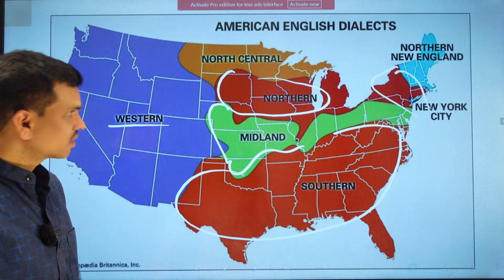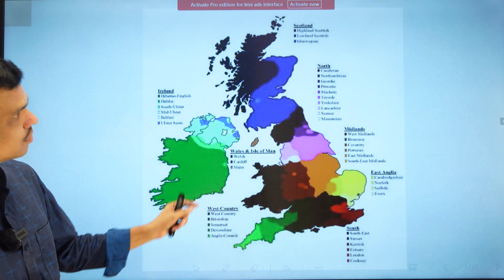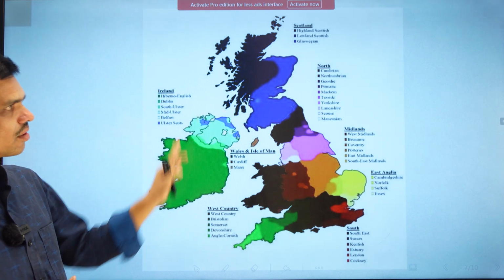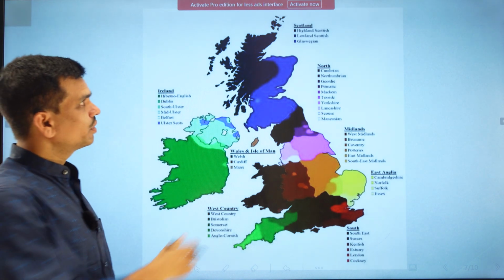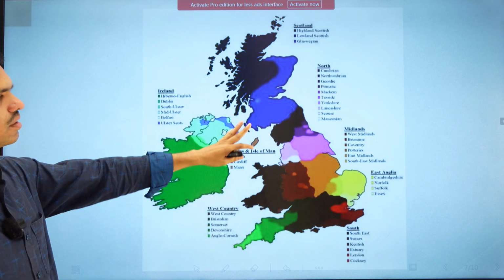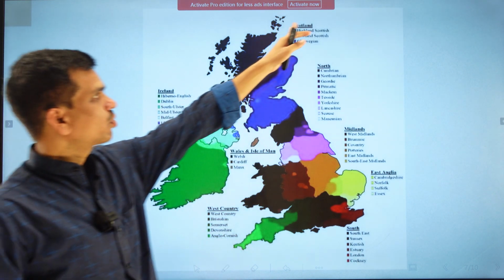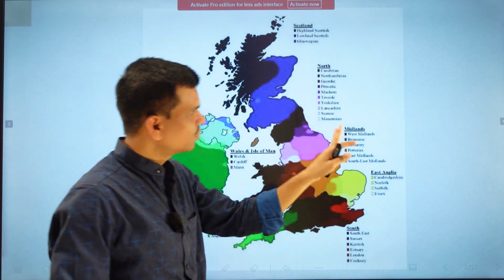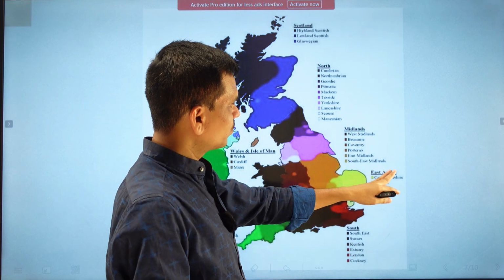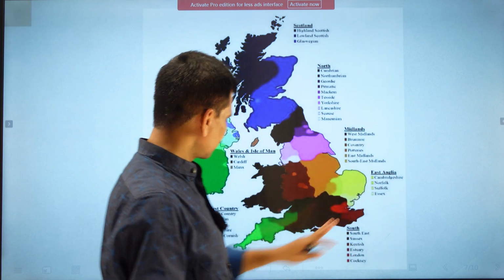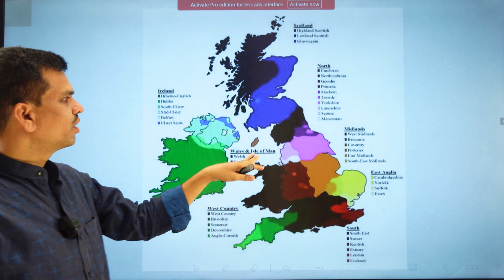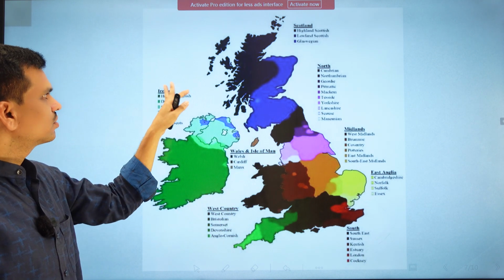Let's understand this example in the case of England or Britain. Here we have different dialects in these different regions with different colors. We have the Scottish dialect, the North dialect, then the Midlands dialect, then East Anglia, the South dialect, the West Country dialect, the Wales and Isle of Man dialect, and the Irish dialect.